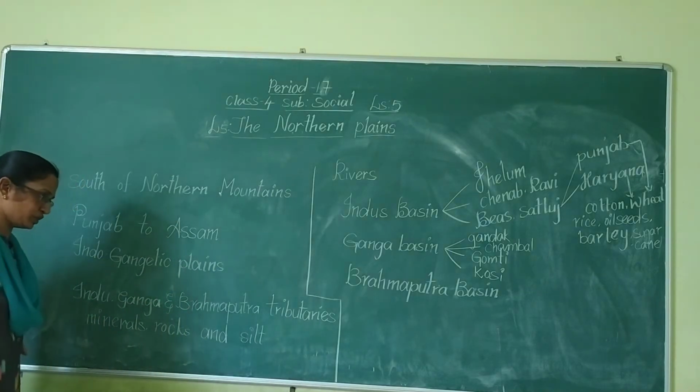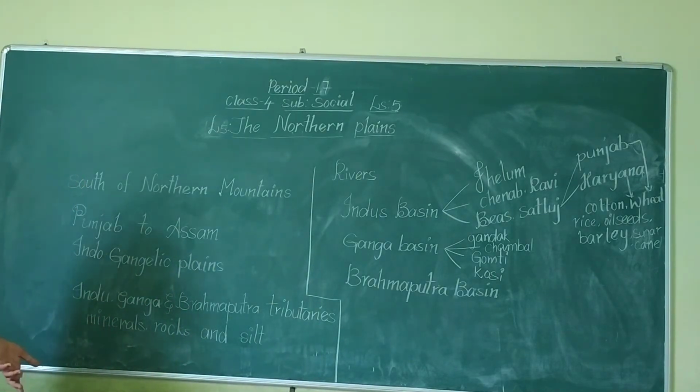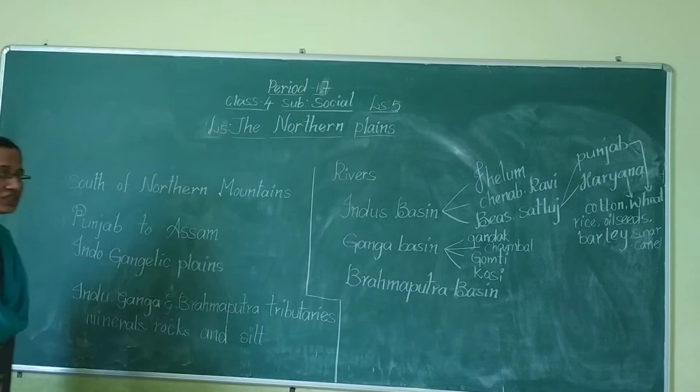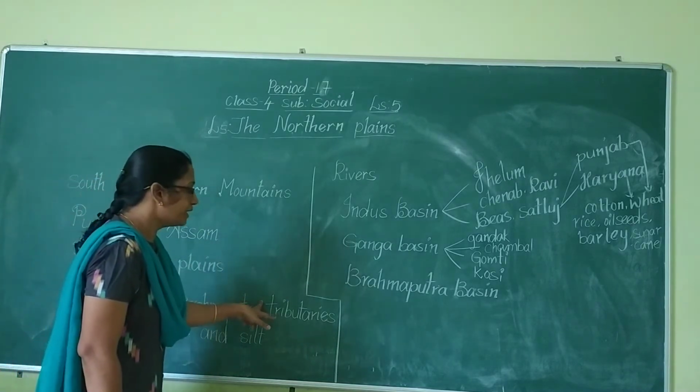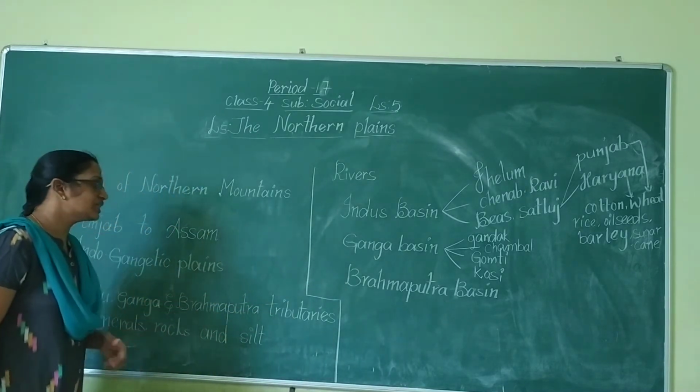What is meant by tributaries? Tributaries are the small rivers which come and join the main rivers. Those are called tributaries.